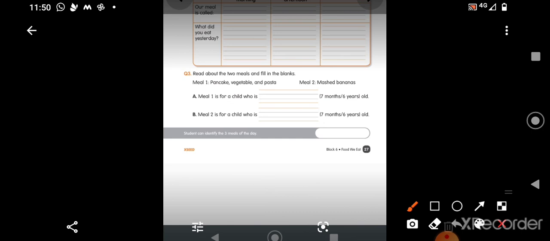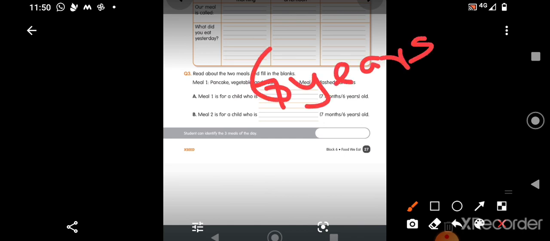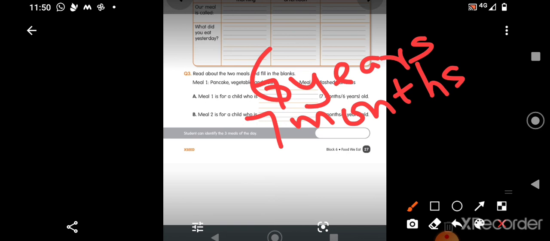So meal 1 is for the child who is 7 months or 6 years old? For 7 months, what do we have to give? Very good. So the first one is for 6 years. Meal 2, children, is for the 7 month old baby, because mashed banana will be very soft. That should be given to a baby who is very, very small.